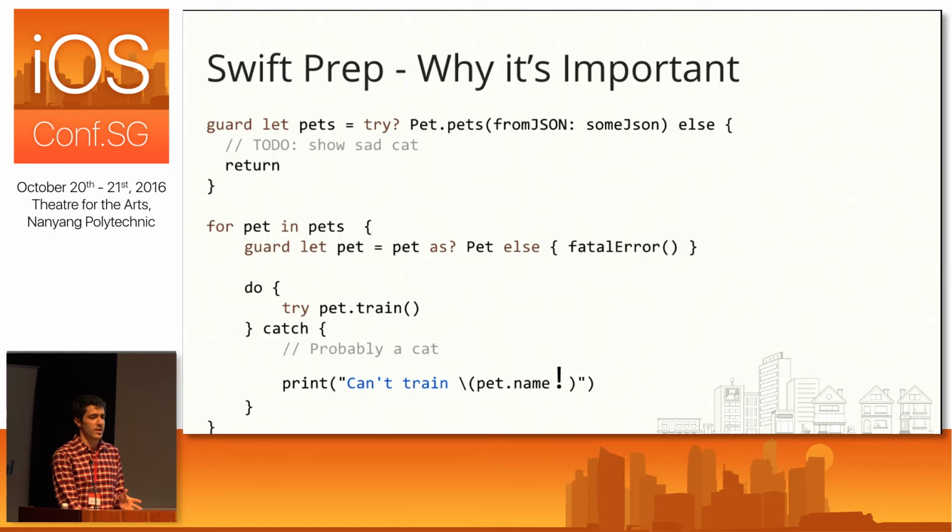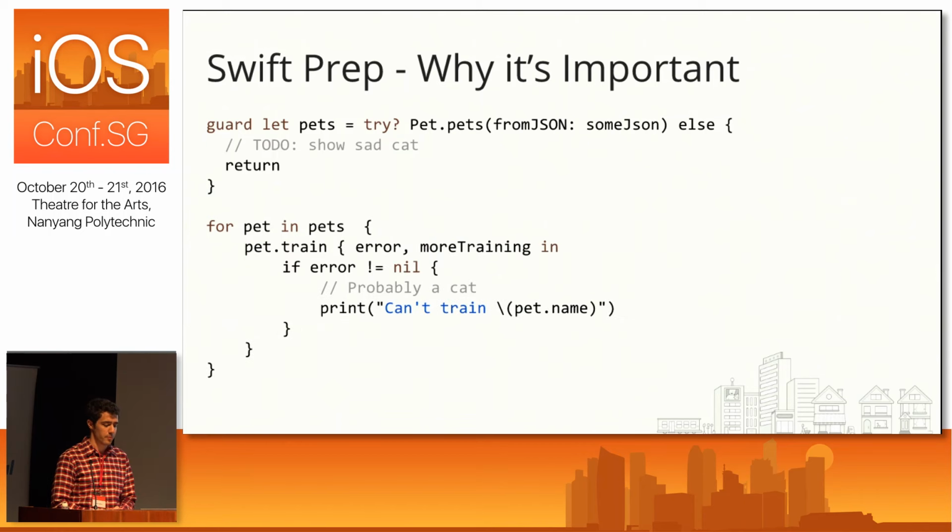All right, now when we go and make these couple minor tweaks to our pet class, what we get is code that is a lot nicer, and it looks like this. Each time through the loop, we have no more casting. And when we train the pet, all of the information about what happened when we trained the pet is right there in the completion block. And if there's some kind of error, we can print out the pet's name without having to unwrap it. So overall, this is a much better improvement.